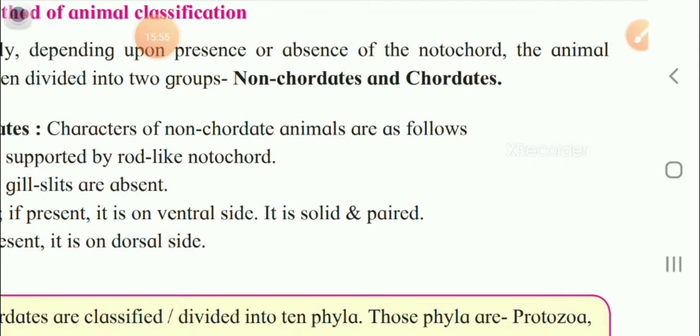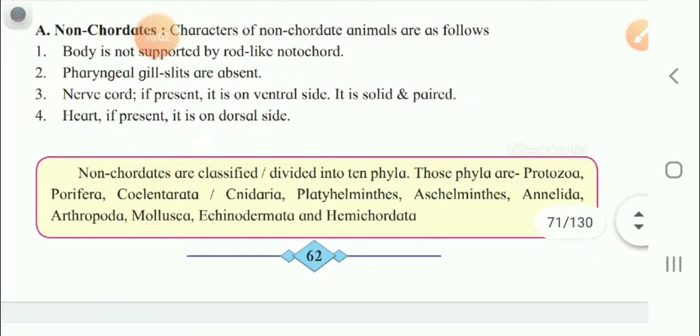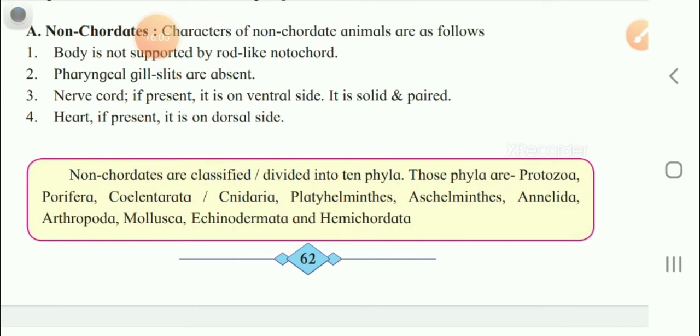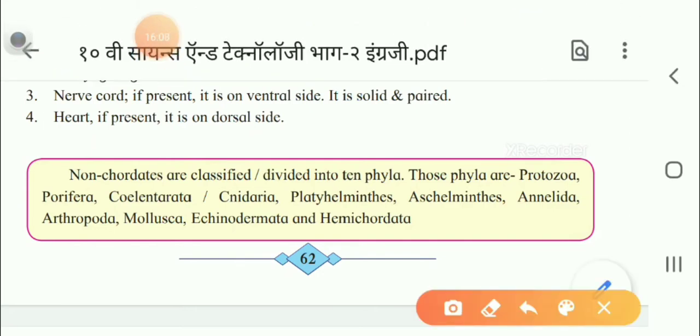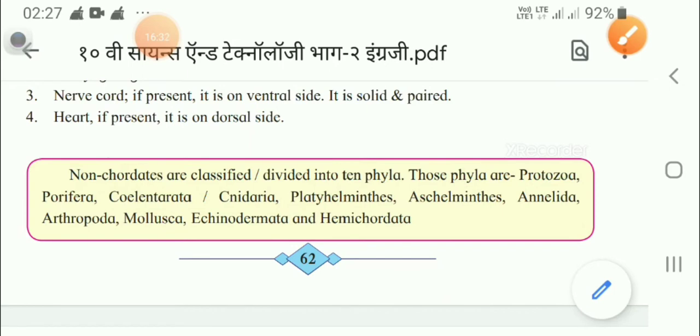Now, the last point is that non-chordates are classified. This is the last point you have to study on this page. That is, non-chordates are divided into 10 phyla. Already I told you: Protozoa, Porifera, Coelenterata, Cnidaria, Platyhelminthes, Aschelminthes, Annelida, Arthropoda, Mollusca, Echinodermata and Hemichordata. So this is the learning way I told you already, how you can learn in a short way.